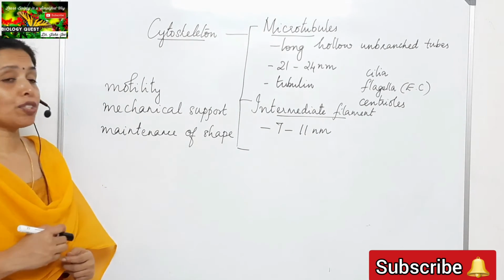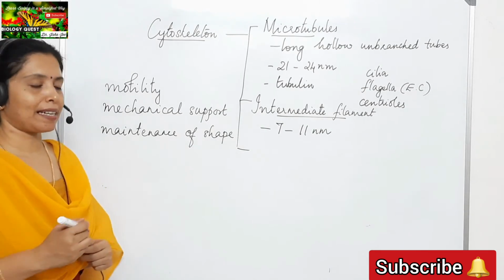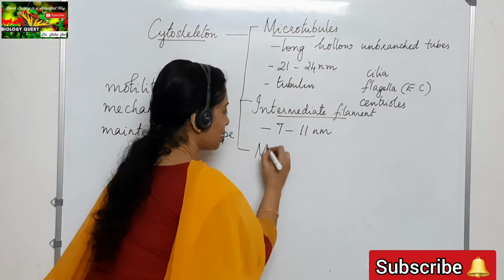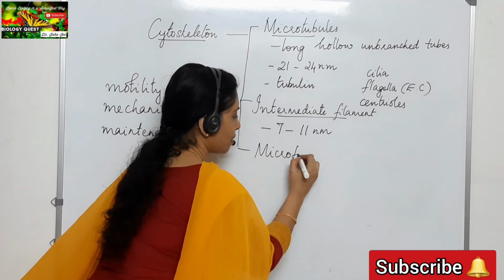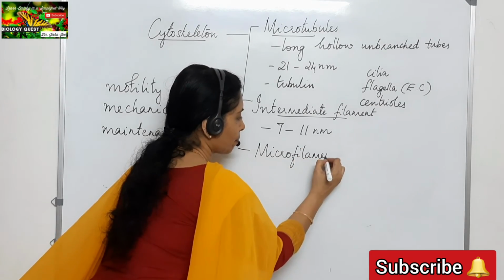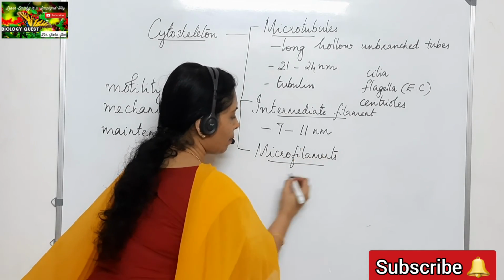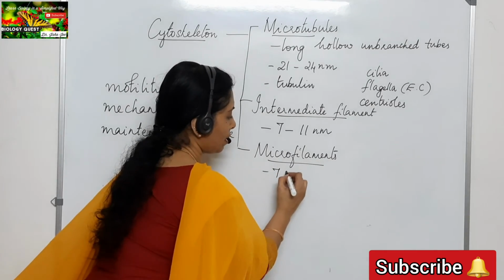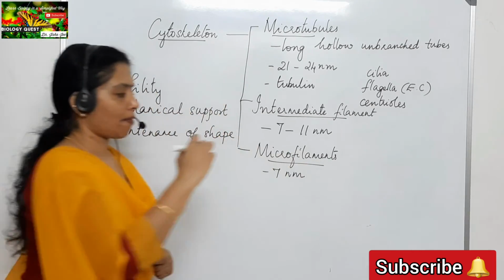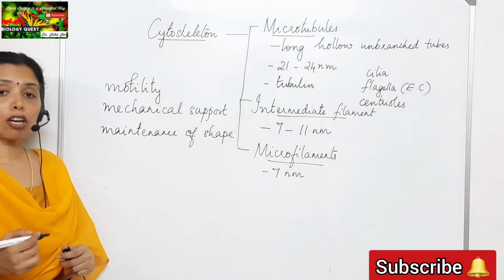So now moving on to the third class of cytoskeleton, they are the microfilaments. They have a diameter of 7 nanometers, and they are of two types.